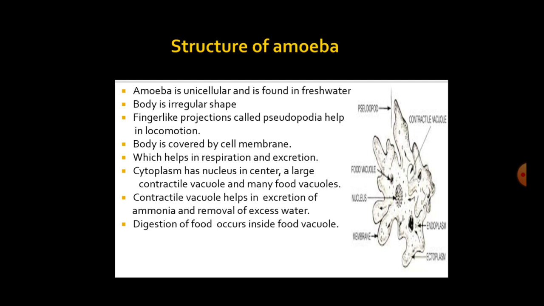Contractile vacuoles help in excretion of ammonia and removal of excess water present in the cytoplasm. Digestion of food occurs inside food vacuoles. All the enzymes present in the cytoplasm are given to the food vacuole to digest the food. So this is all about the structure of amoeba.